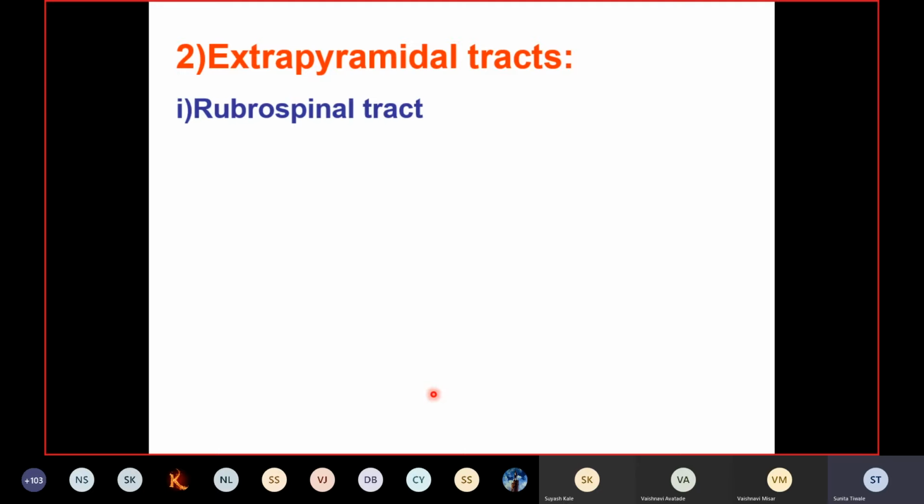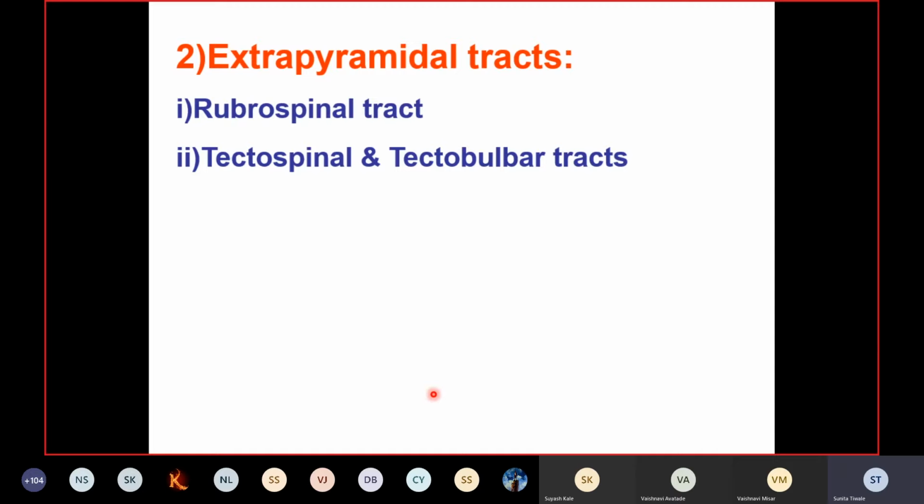So in addition to the lateral corticospinal tract, it also brings about flexion. It also stimulates the flexor group of muscles. So it arises from the red nucleus, which is situated in the midbrain. Then come the tectospinal and the tectobulbar tracts.